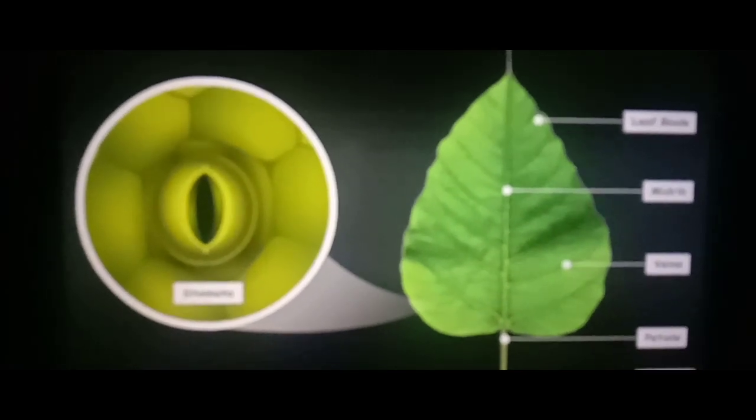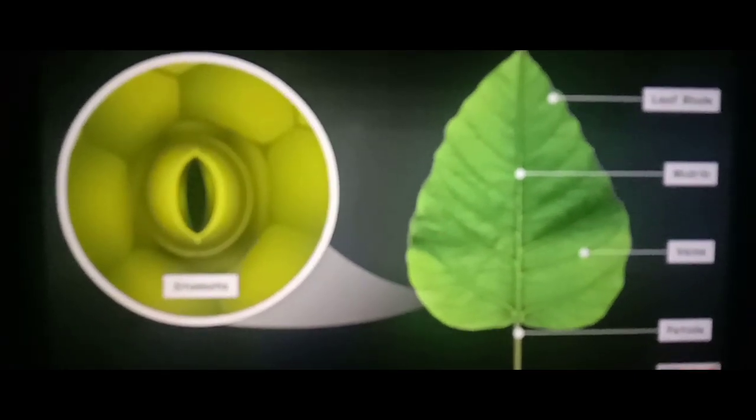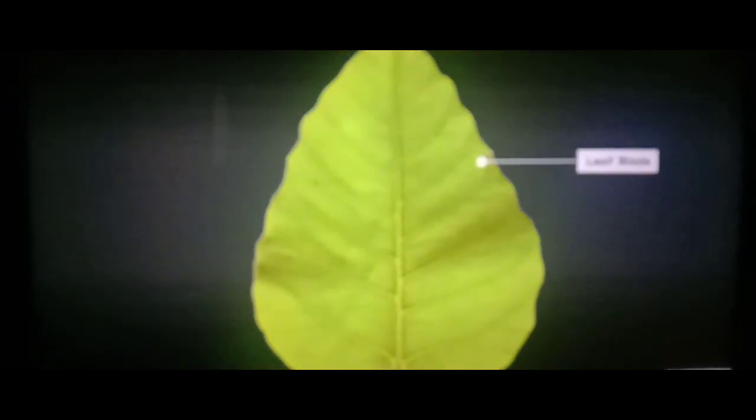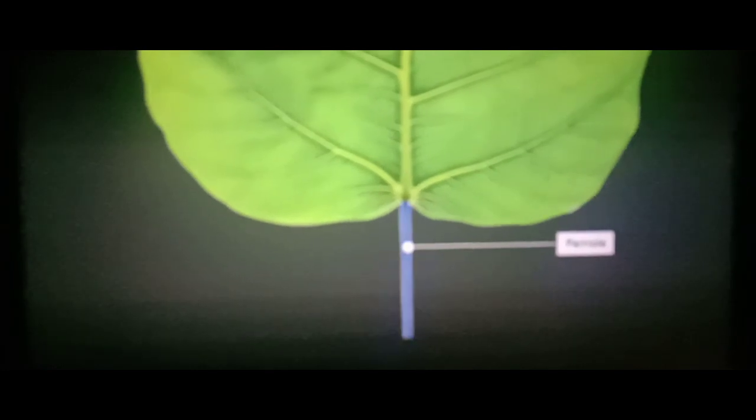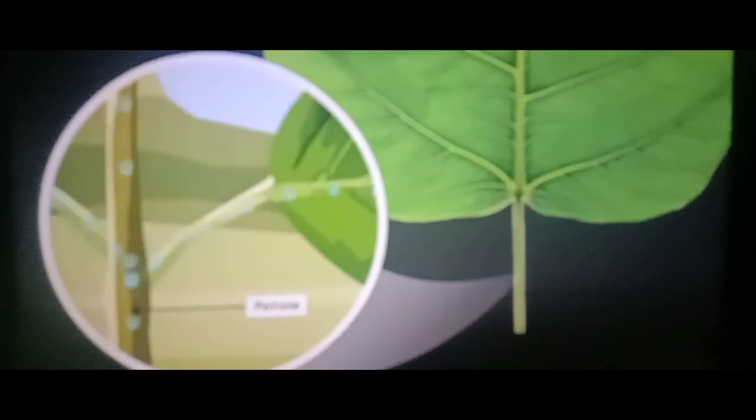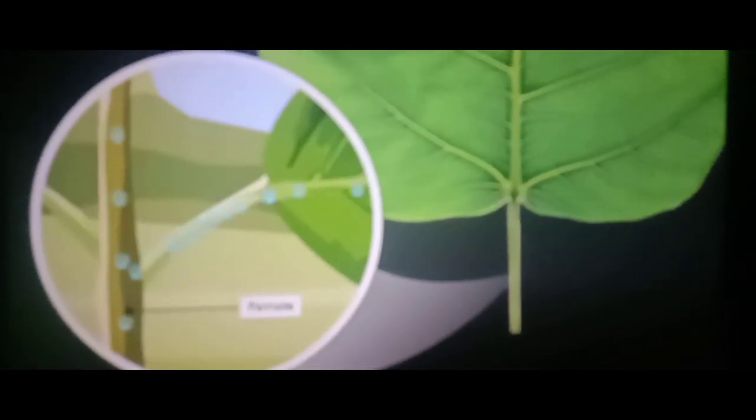Let us learn about each of them one by one. The flat and broad part of the leaf is called the leaf blade. The leaf blade is attached to the stem of the plant through a tiny stalk called the petiole. The petiole takes the water from the stem to the leaf blade. A thick line runs through the center of a leaf towards its tip. This is the central vein, also known as the midrib.